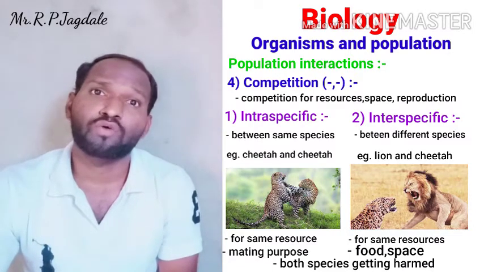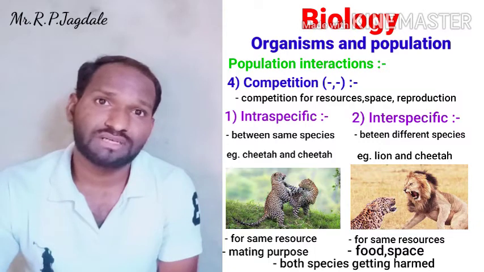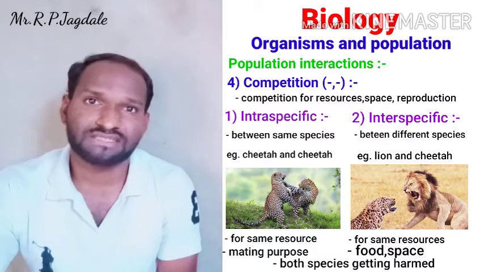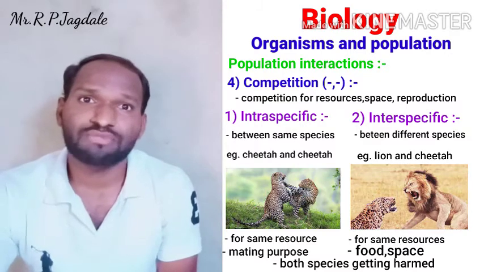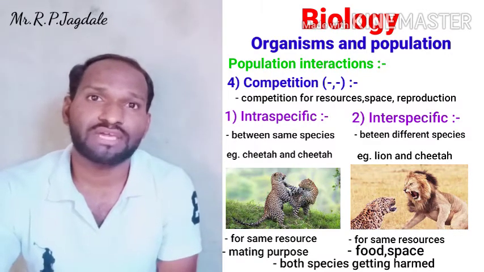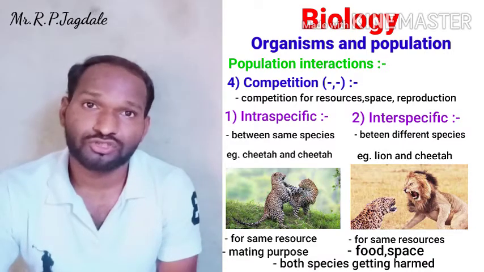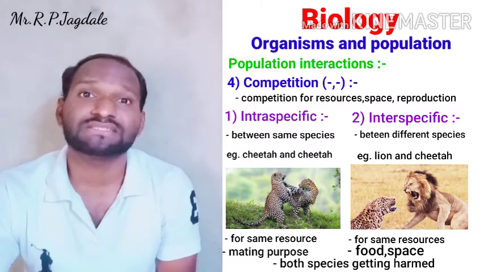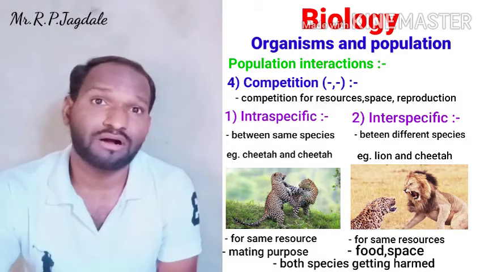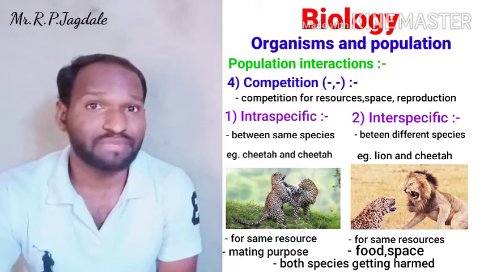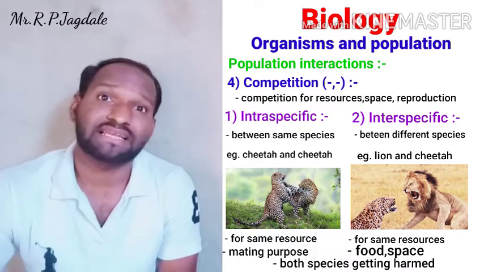But what does competition result in? Competition results in harming both species. Species A and B both get harmed, so it is called a negative type of interaction. So remember students, competition always results in harm to both sides, the competing side and our side also.